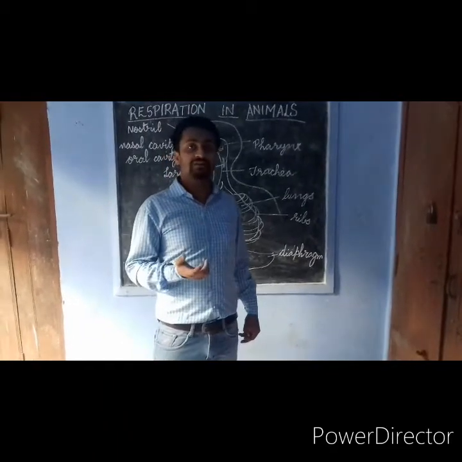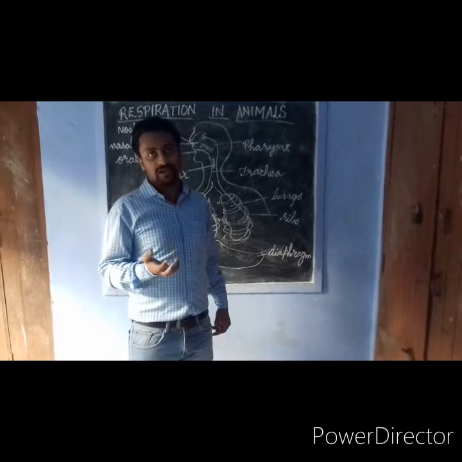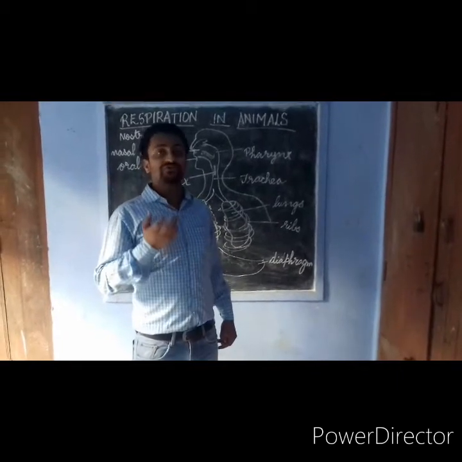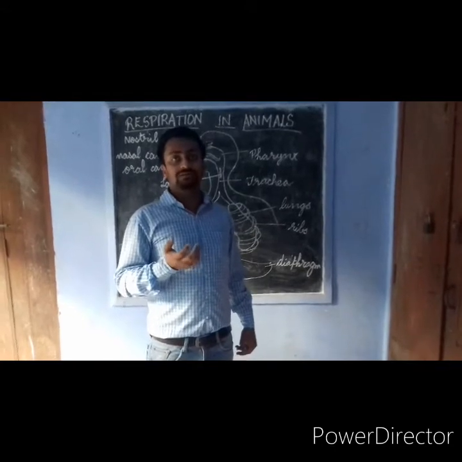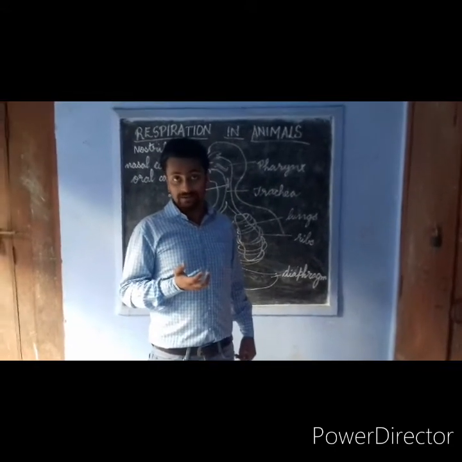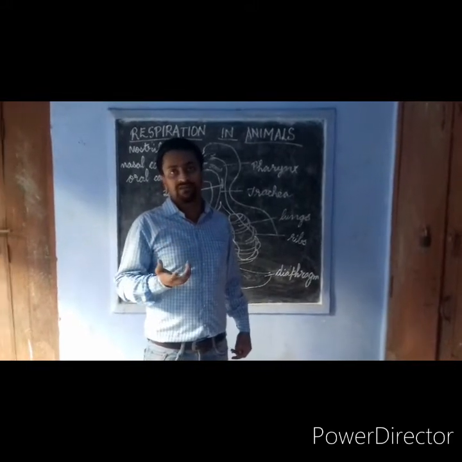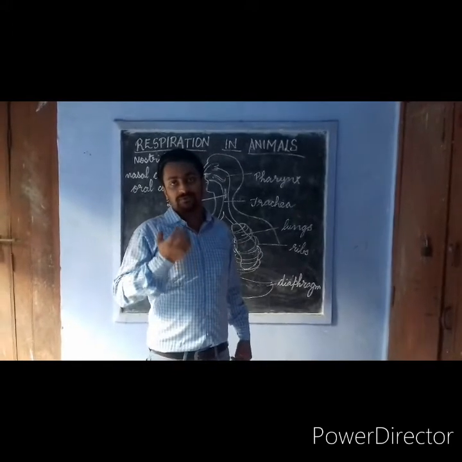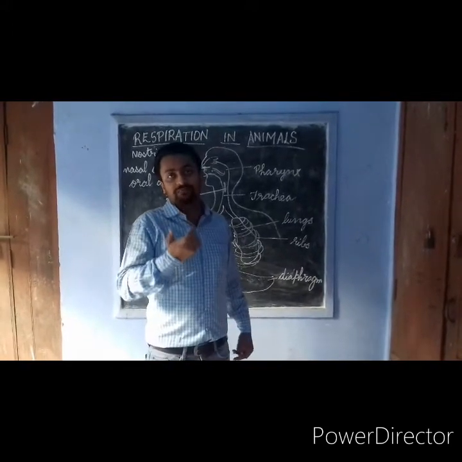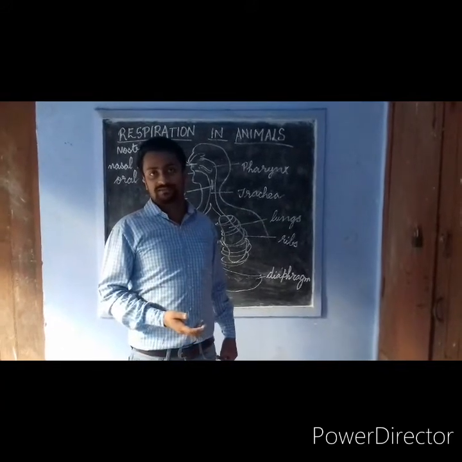But in multicellular animals like insects, earthworms, fishes, human beings, the process of diffusion alone cannot carry out respiration. Why? Because the human body is so big that it would take about 3 years by diffusion for an atom of oxygen to reach from the lungs to the toes.